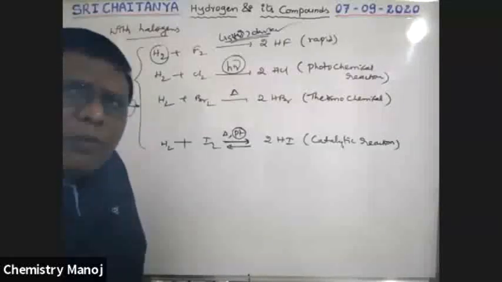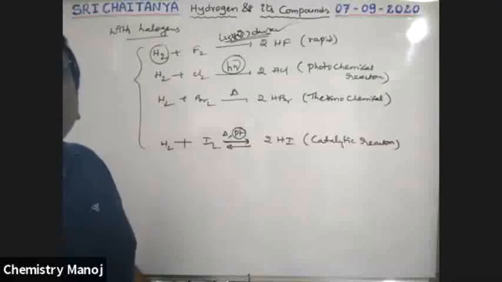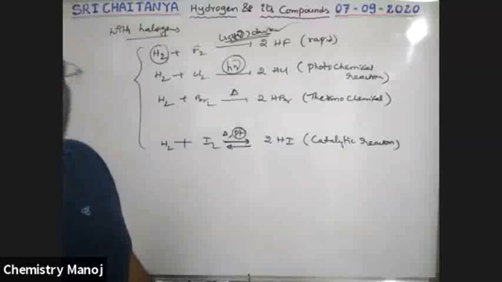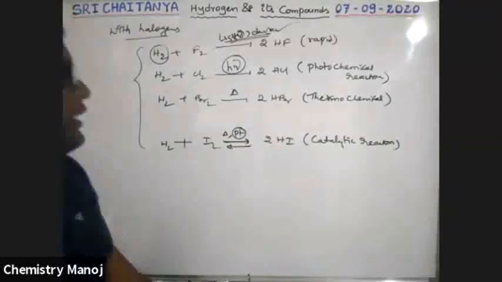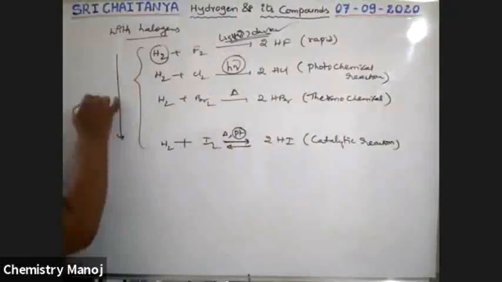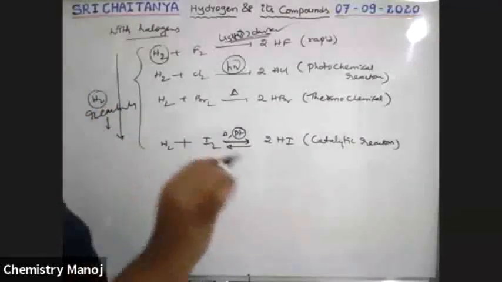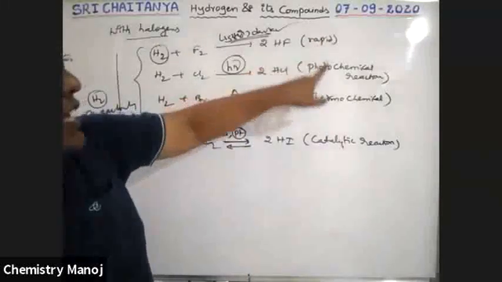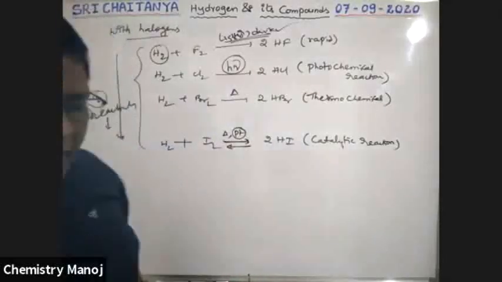Tell me, boys, what about the reactivity of hydrogen with these halogens from top to bottom? Is it increased or decreased? Yes, it decreases. From top to bottom, hydrogen reactivity with halogens decreases. So this is what we observed: rapid reaction, very fast reaction, photochemical reaction, thermochemical reaction, catalytic reaction.